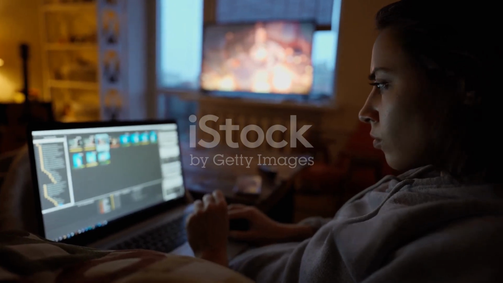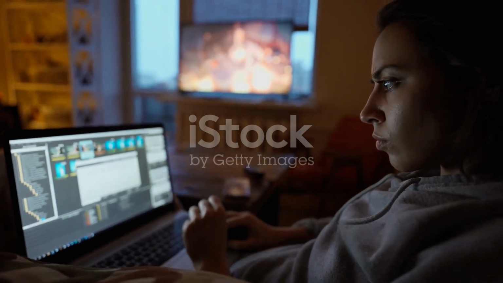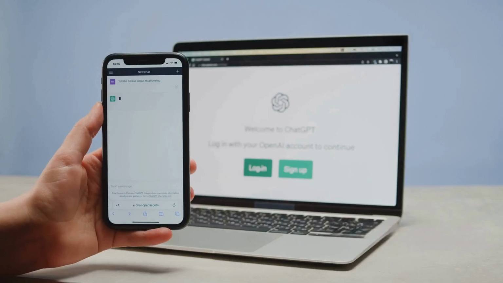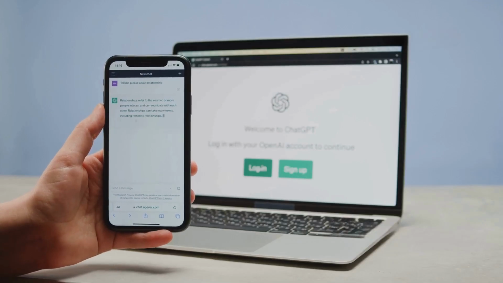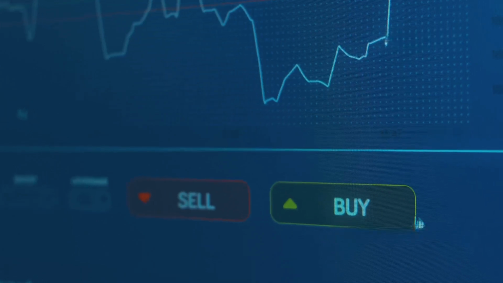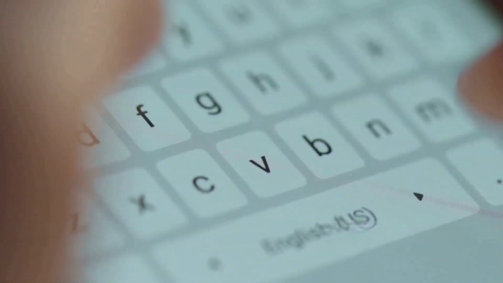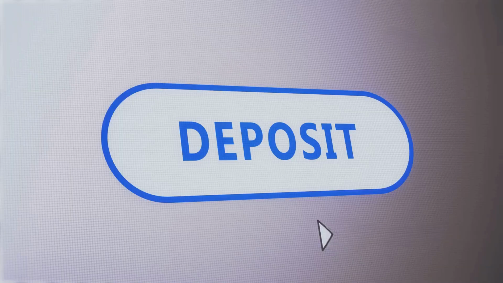Okay, so now that you know which network your USDT is on, let's go ahead and get the matching deposit address from Binance. First, head over to Binance.com and log into your account. Once you're in, navigate over to your Spot wallet. In the search bar, just type in USDT. Next to USDT, you'll need to click on the Deposit button.